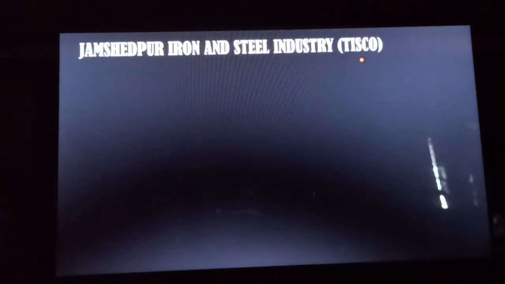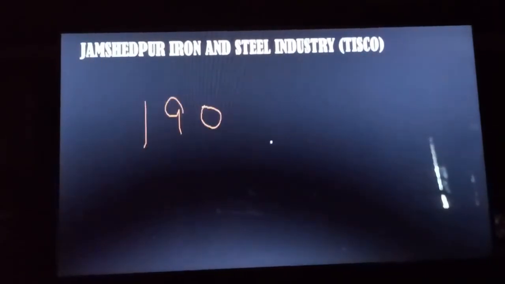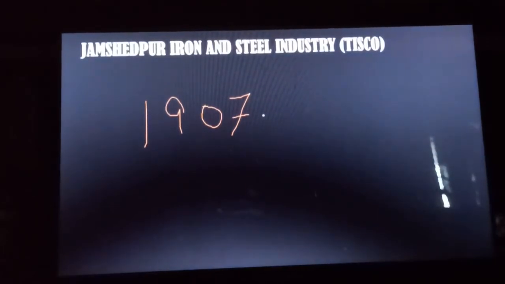The Tata Iron and Steel Company was founded by Jamshedji Tata in the year 1907. It is located at the confluence of two rivers, the Subarnarekha and Khorkai, which is present in the Sakchi district of Jharkhand. Okay, there are certain reasons for the development of this industry.